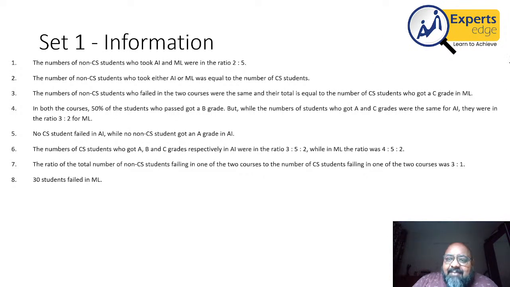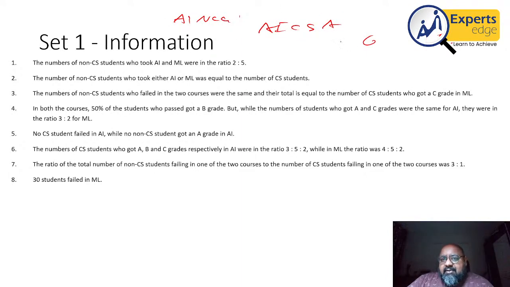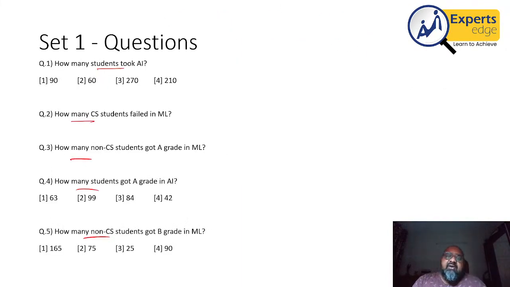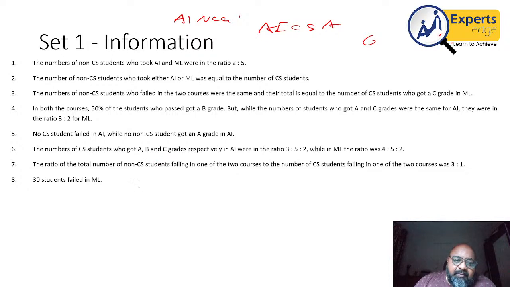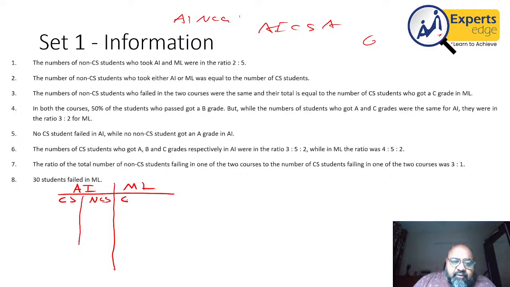If you are writing random numbers here and there, for example, if I write AI CS A, then I write AI non-CS B, and all of the information is scattered, I will not be able to solve the question for sure. So what I'm doing is I am making a table which talks of AI, the subject, ML, the subject. For each of these subjects, we will have CS students and non-CS students, right? Also, for these students, we need their grades.